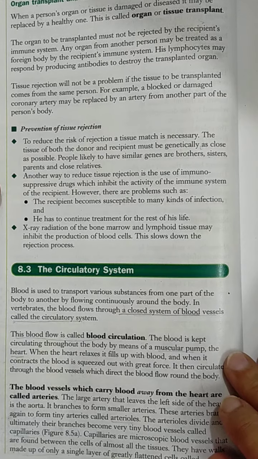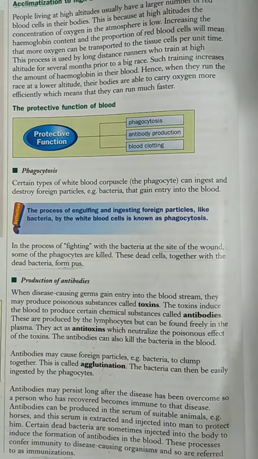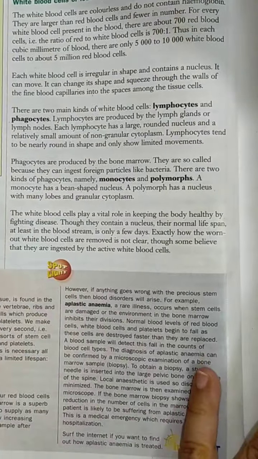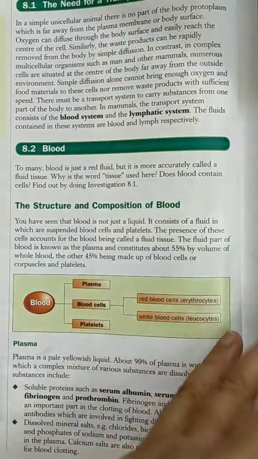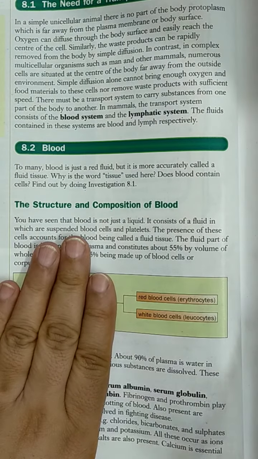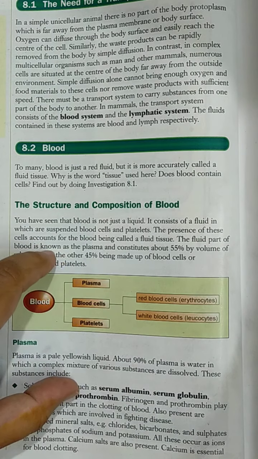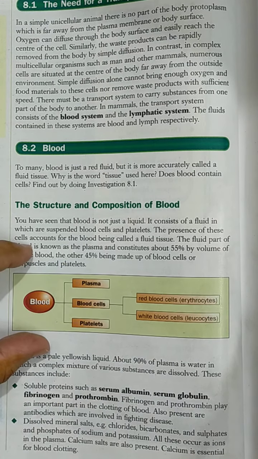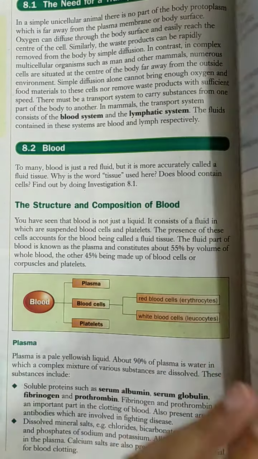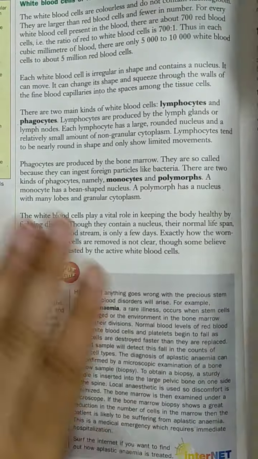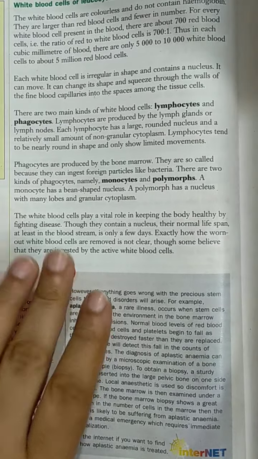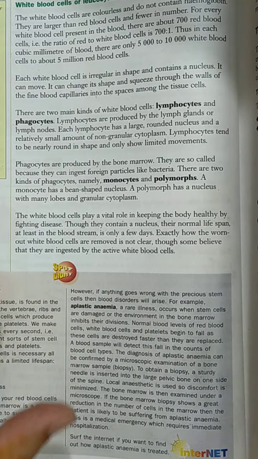In the previous classes, or you can say topics, we have studied about the need of transport system. Then we read about the blood, composition of blood, and which type of cells are present in the blood, and also the composition of plasma. Then we studied about the functions of blood. Okay, so if there is any problem in those topics, you can ask.